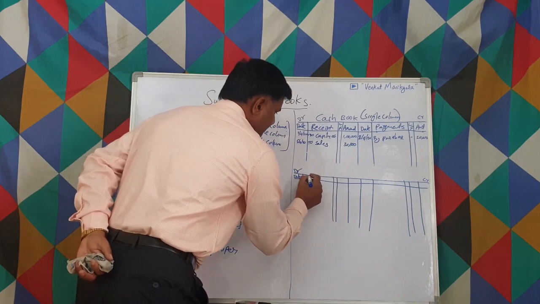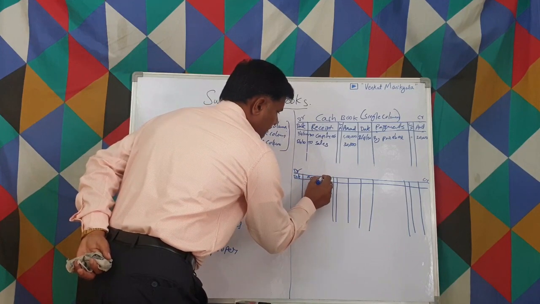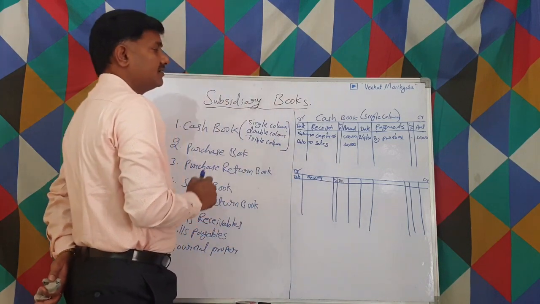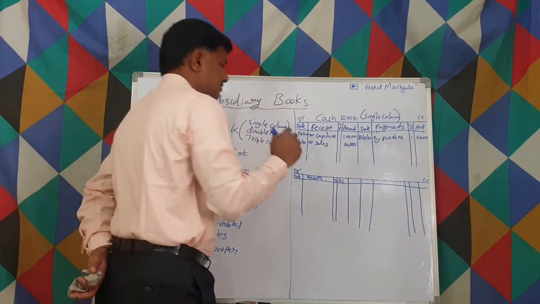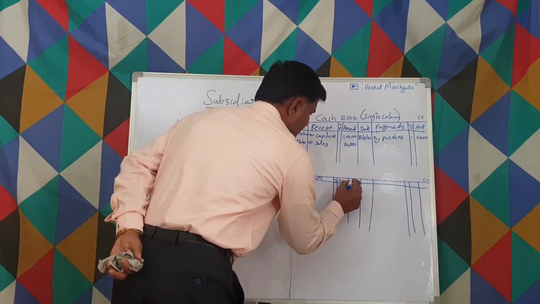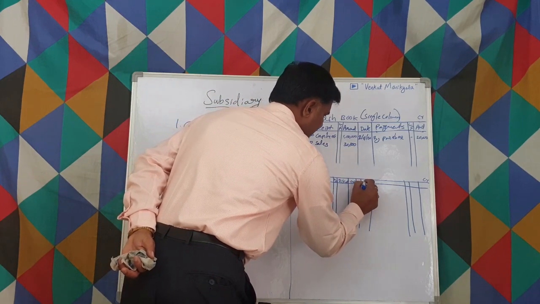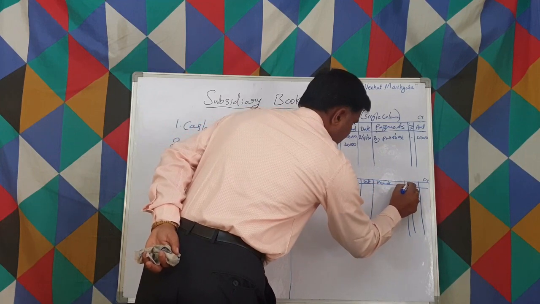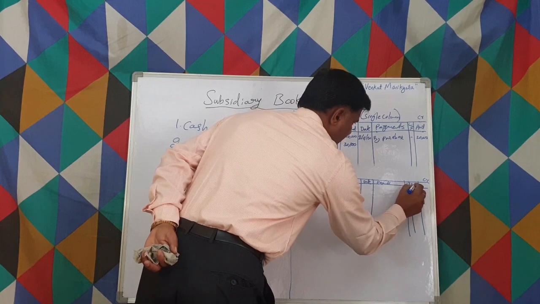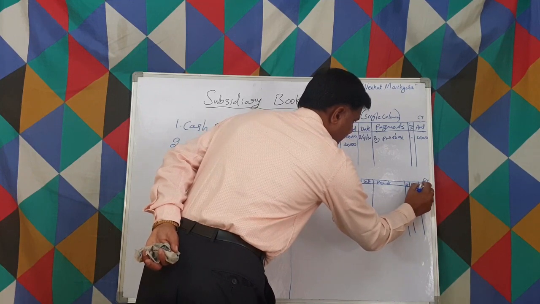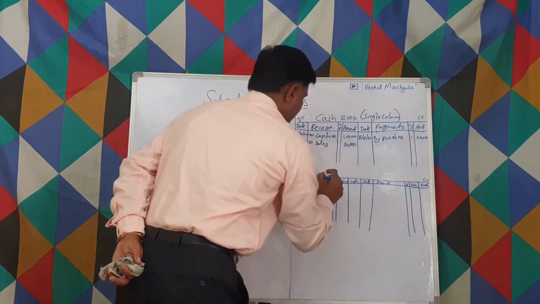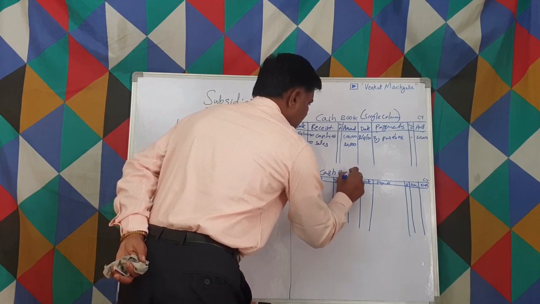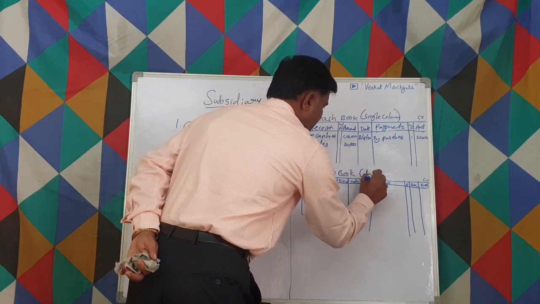Particulars, or we can say receipts, ledger folio, discount. In double column, what are the columns we have? One is the cash column, another the discount column. Discount, and this is cash. Date, payments, ledger folio, discount, and cash, right? Cash book. This is also what we call double column. We also call it a cash book only. Cash book, it's a double column.